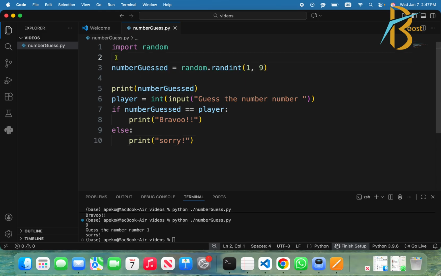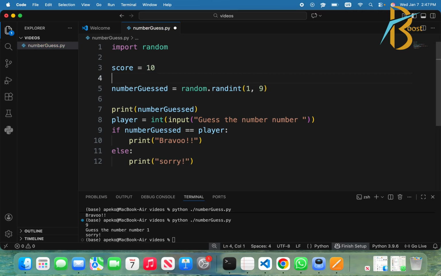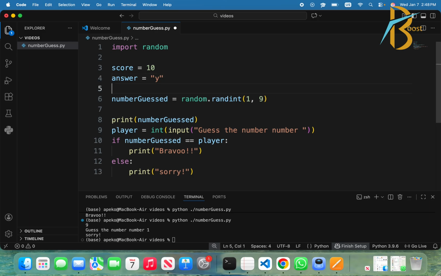To make it beautiful, or to have some little fun, we are going to declare a count or score. We just declare a score, then we give it 10. We declare an answer. We are going to ask the player if he or she wants to continue. If he or she says yes, we are going to continue until the score, which is 10, is now 0.